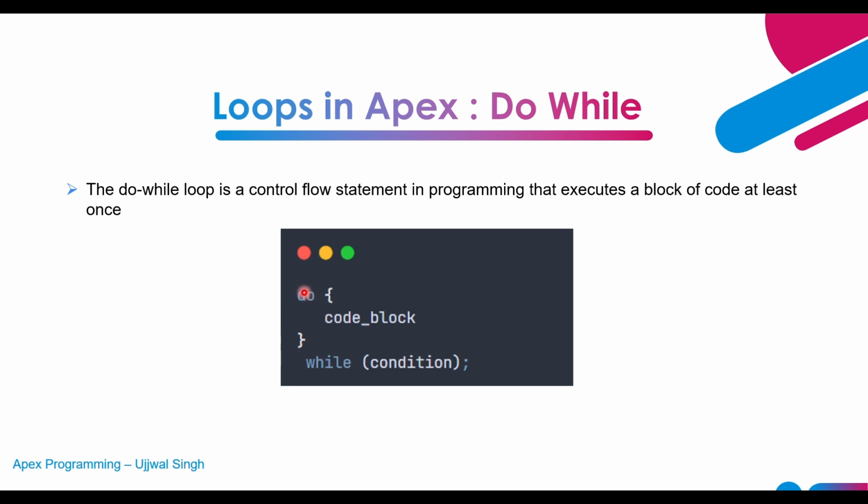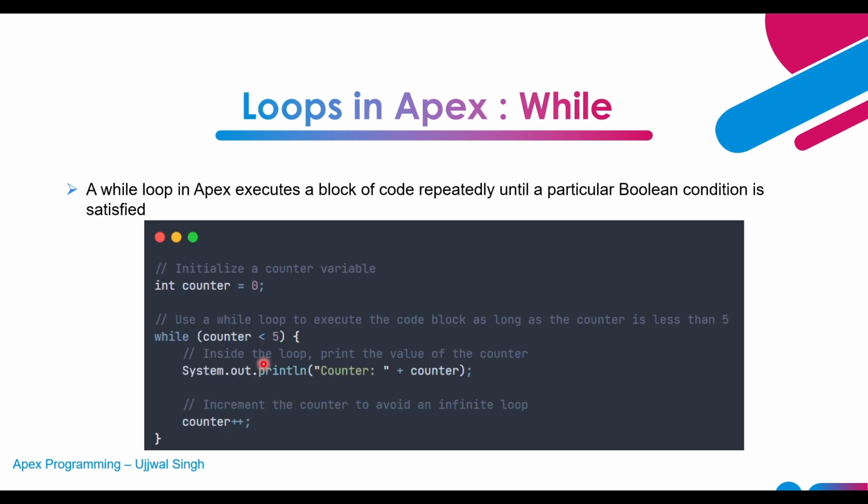So how it works is, first it will execute this piece of code, then it will check this condition. If the condition is satisfied, then again it will execute this piece of code, and then again check the condition. As long as this condition is satisfied, this block of code keeps on executing, and once the condition is not satisfied, the loop execution will be terminated. So if you want to execute a set of code at least once, then we can use the do while statement.